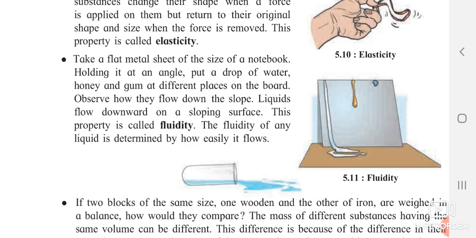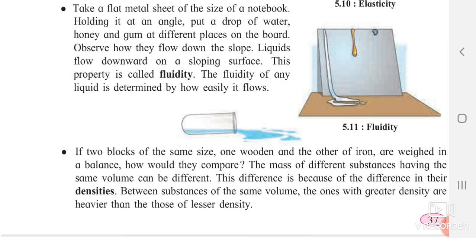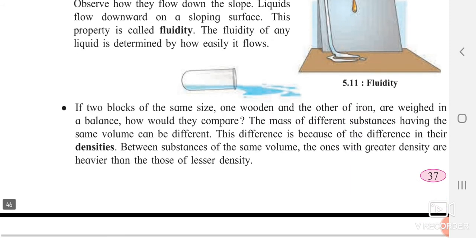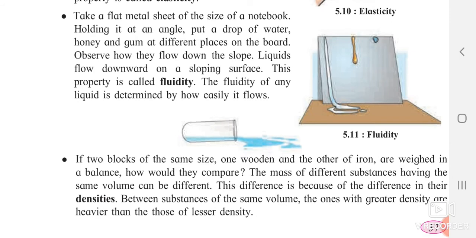Now the next part: you can see in this picture they are pouring honey, oil and water from the other side. They have taken all three things and kept the dish a little slanted. Always remember, water flows wherever it gets sloping areas, or wherever it gets the place. So liquids flow downwards on a sloping surface. This property is called fluidity. The fluidity of any liquid is determined by how easily it flows. For example, water can flow much faster than oil or any other liquid.